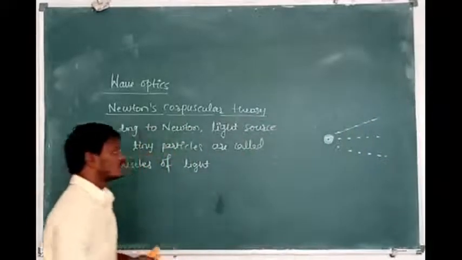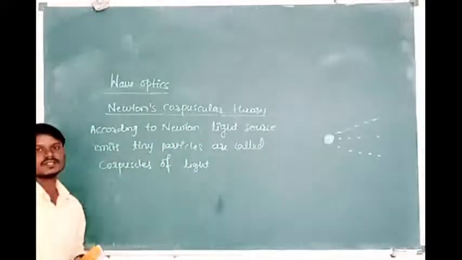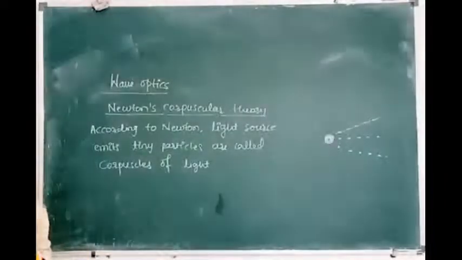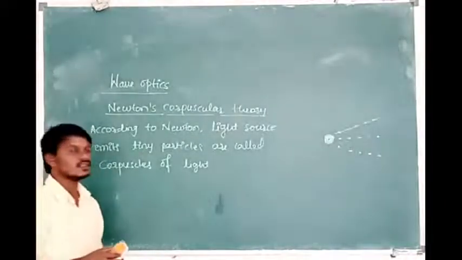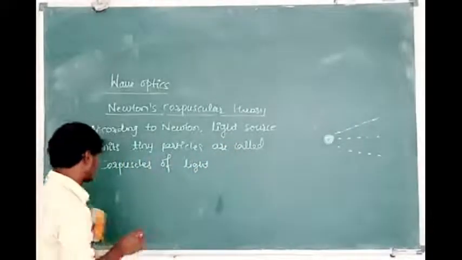Here, there is a reflection of the corpuscles of the light due to the force of repulsion between the particles of the denser medium and the corpuscles.